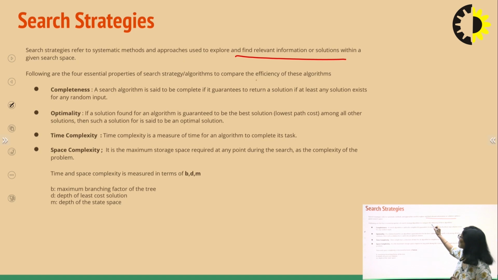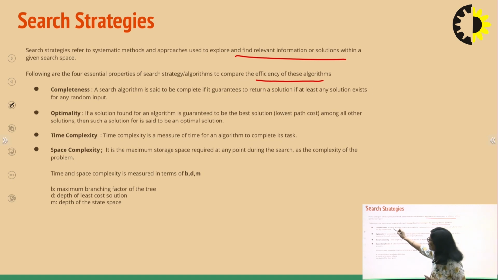These algorithms are defined and they have some efficiency criteria. So, each algorithm that we are going to study will be considered on the basis of these four parameters. The first parameter is your completeness. A search algorithm is said to be complete if it guarantees to return a solution if at least any solution exists. So, if I say my algorithm is complete, it means it guarantees to find out the solution for me. So, it will give me a solution, right?